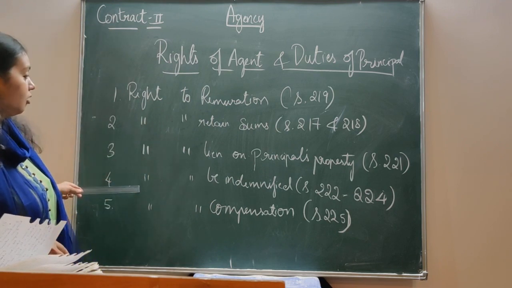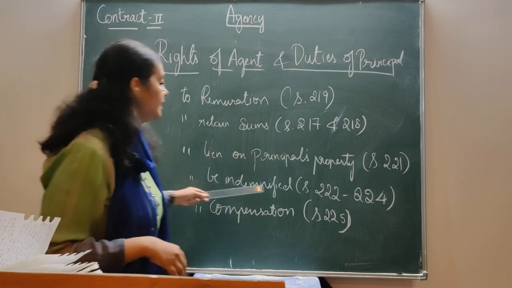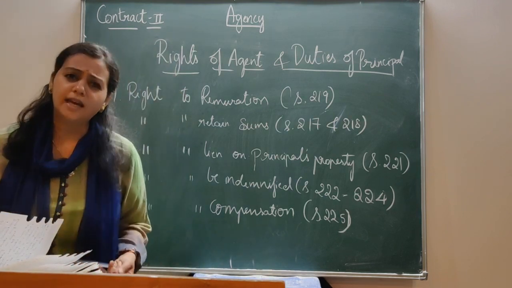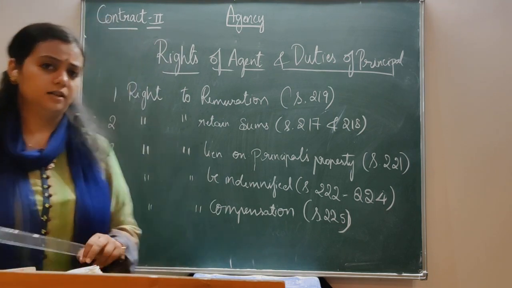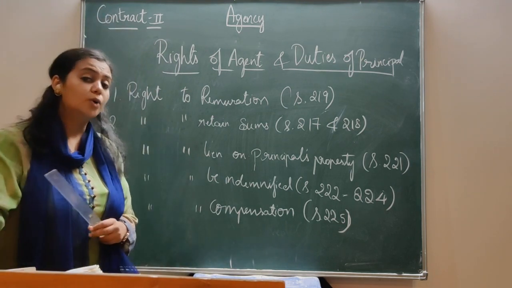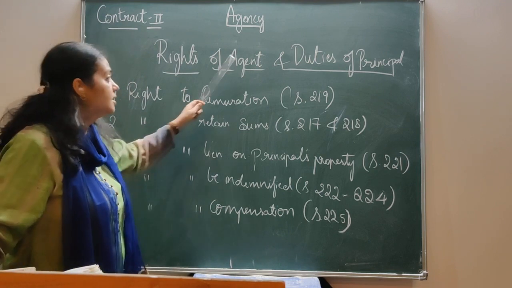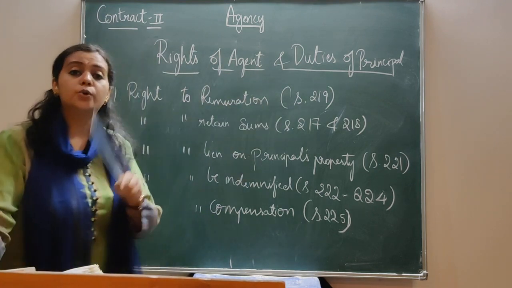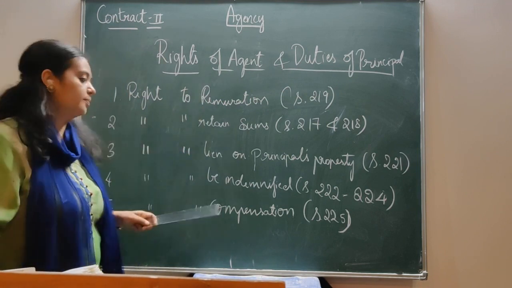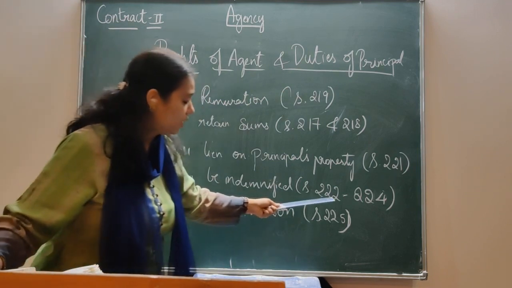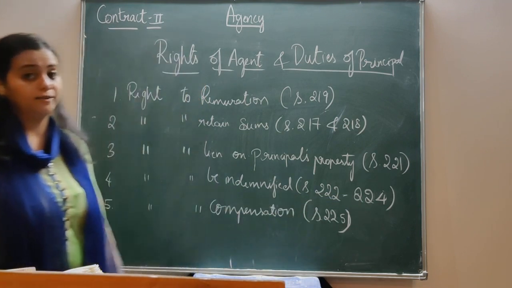Next right of the agent is right to be indemnified. In case the agent incurs any loss, who has to pay for those losses? It is the principal. It is the duty of the principal to indemnify the agent in such a case. It's given under section 222 to 224.